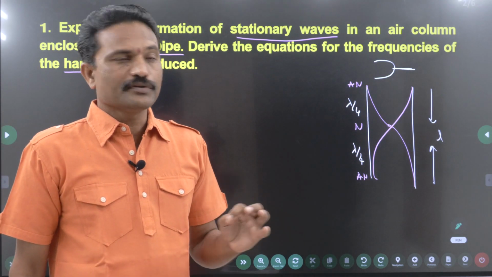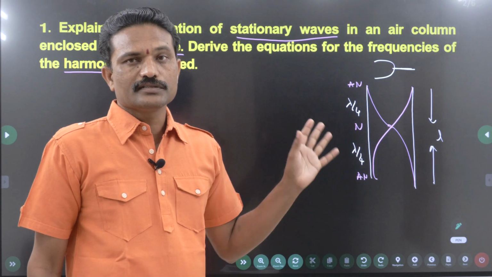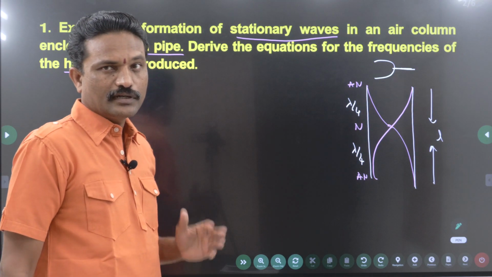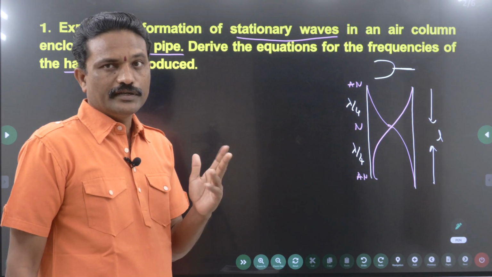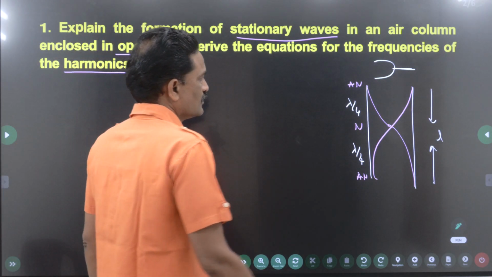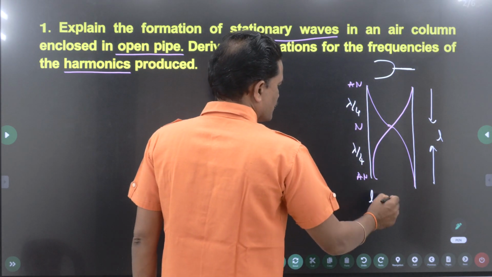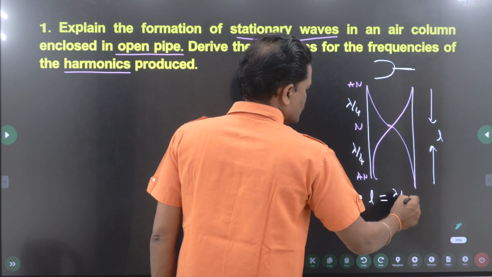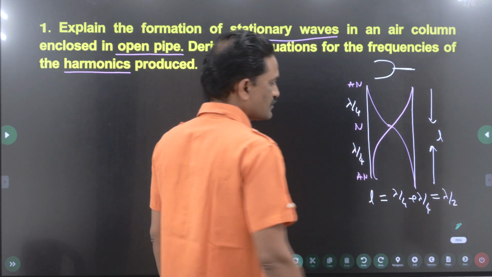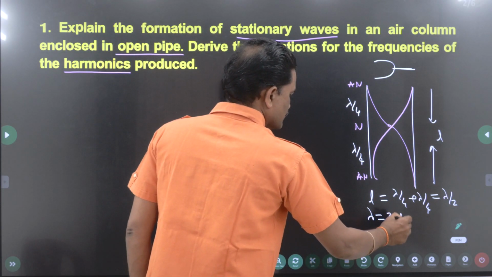Harmonic is nothing but frequency. The integer multiple of the first frequency, that is the fundamental frequency, is called the next harmonic. Harmonics are nothing but the integer multiples of the fundamental frequency. Is this clear? Right. Now the length can be written as the sum of lambda by 4 plus lambda by 4, so this will become lambda by 2. From this I can write lambda equals 2L.